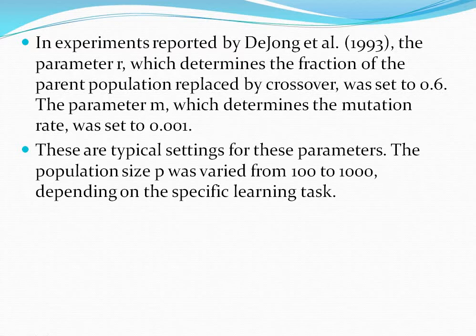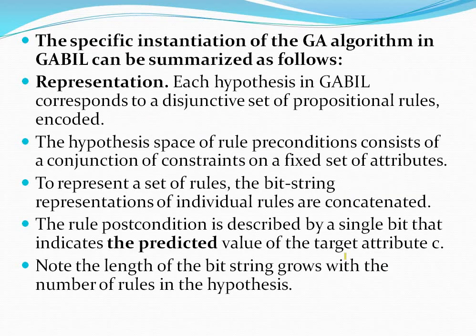There are typical settings of these parameters for population size. P varies from 100 to 1000. So, every time these parameters will change depending upon the population, for the specific level. Here we are summarizing the Gabel system, which is a specific instantiation of a genetic algorithm.